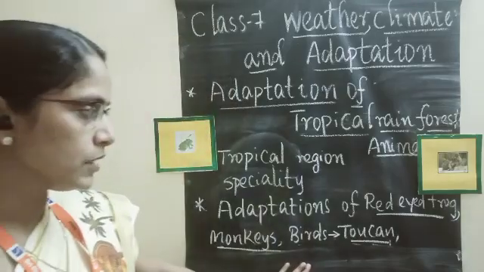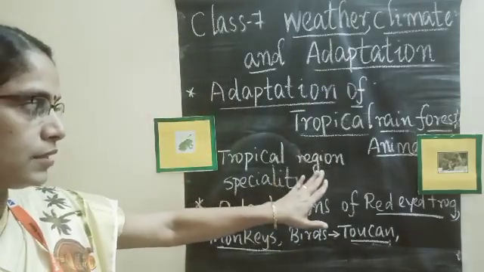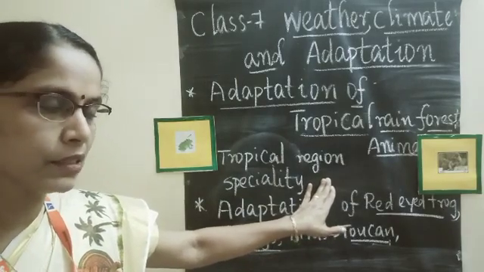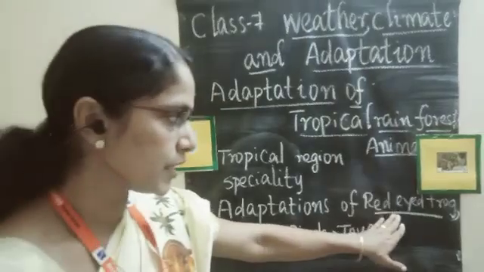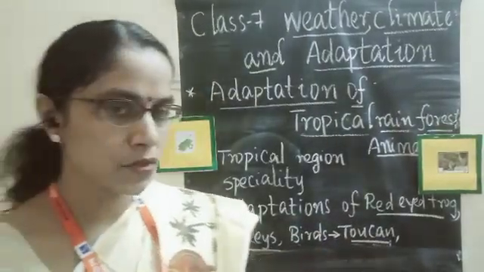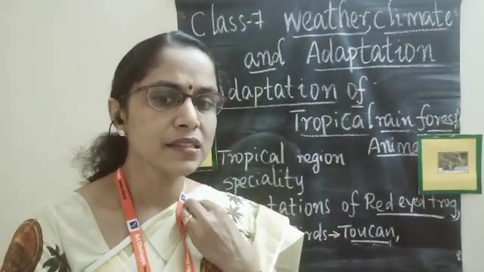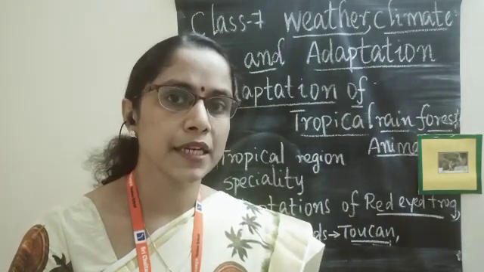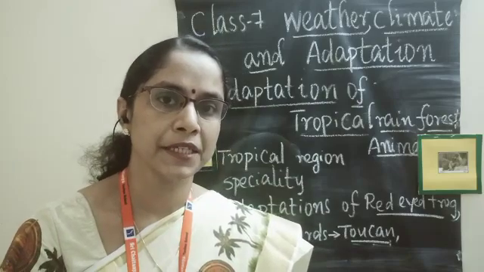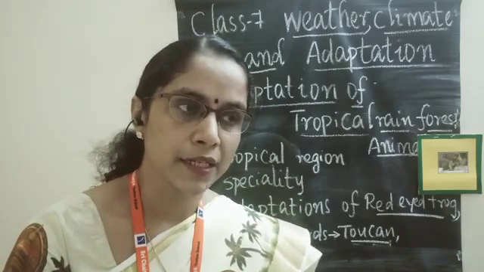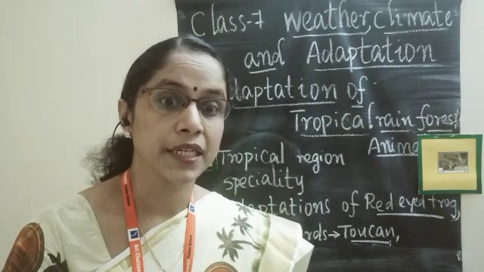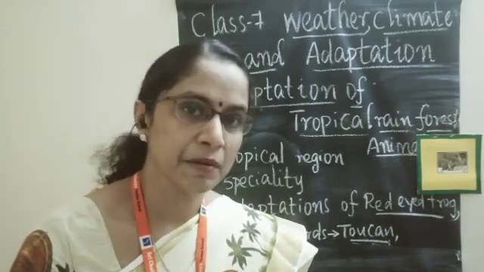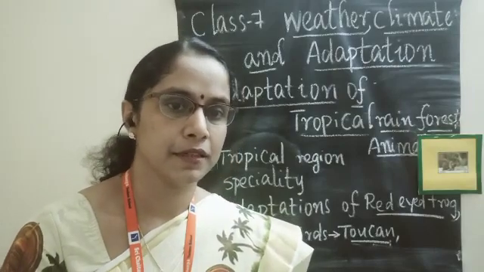And these are the animals we discussed today. We discussed the specialty of tropical regions, the climatic conditions of tropical regions, and the adaptations of the red-eyed frog, monkeys, as well as the toucan. Another specialty is the skin color. Some animals are able to change their skin color according to their surroundings. Sensitive hearing, sharp eyesight, and thick skin are also peculiarities of tropical region animals.